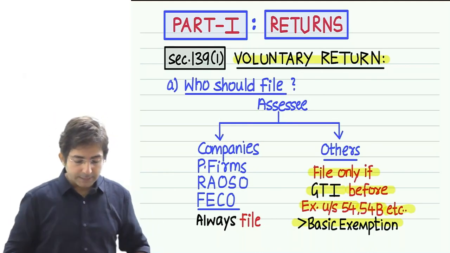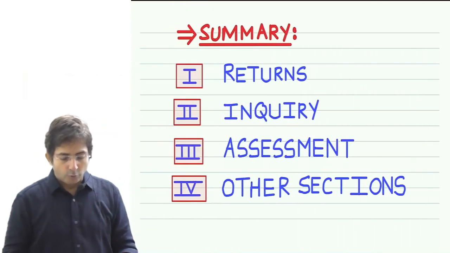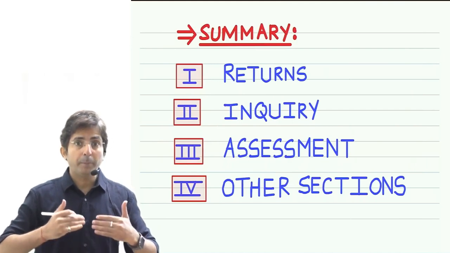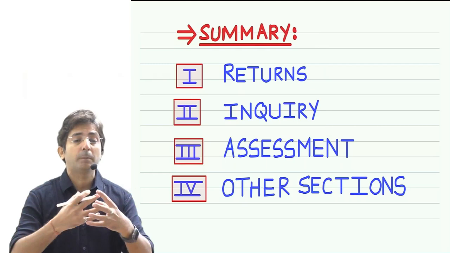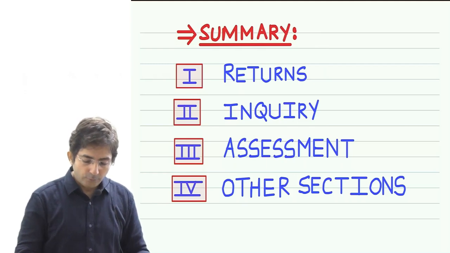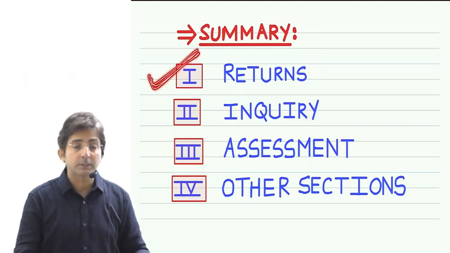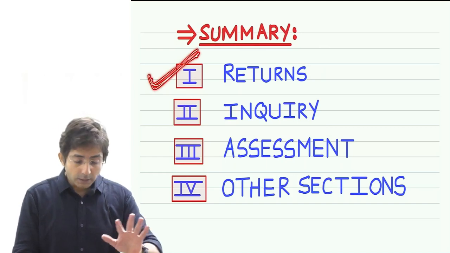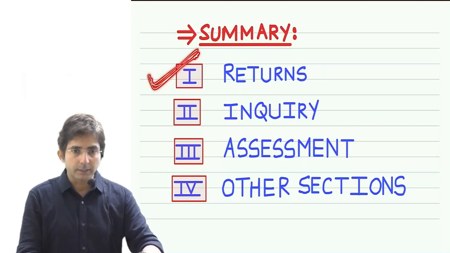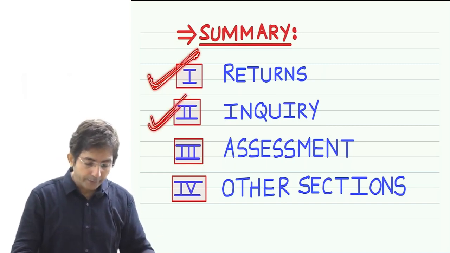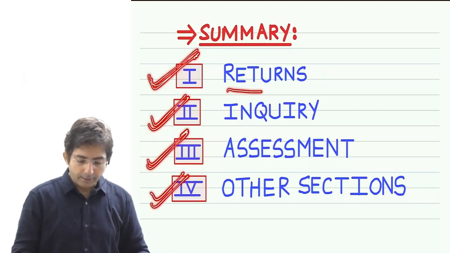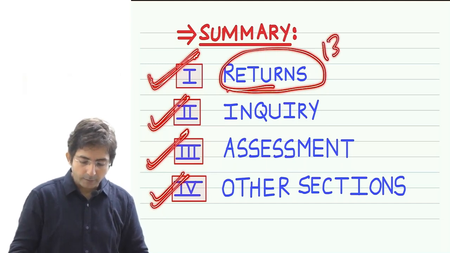So one section we have done, section 139(1). Now look at this. Don't lose the grip of the topic. Because whenever we go for big topics, you have to keep yourself tied up in the chain, in the link. So this chapter's link is like this. First, I am teaching my students the provisions related to returns. Still this is going on. I have just done only one section of returns. So returns theory is still going on. After that we will be doing inquiry and then assessment and then other sections. In returns, one section which we have done is 139(1).